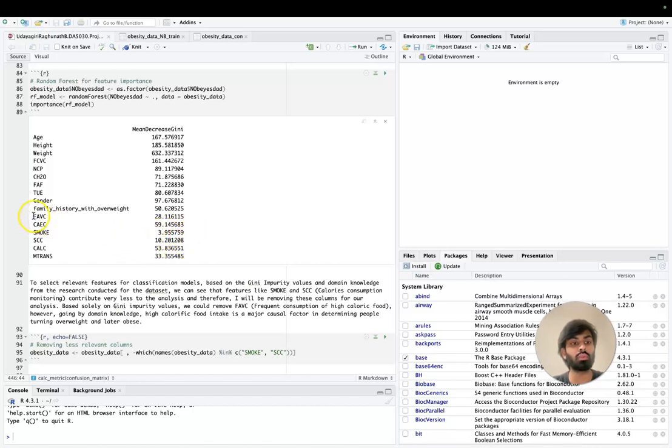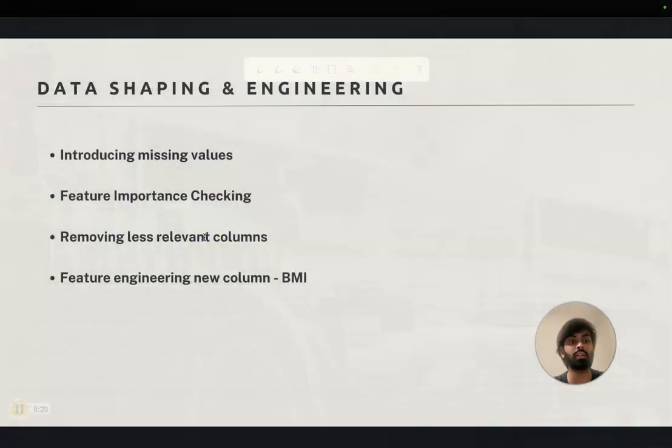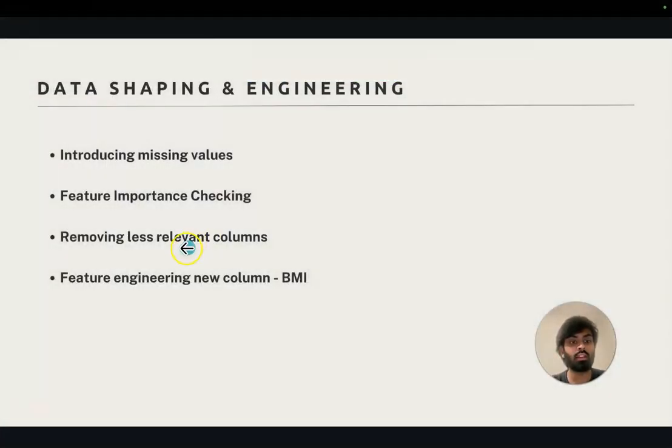We can also see that one of the other columns, frequent consumption of high calorific food, also shows a very low Gini impurity value. However, based on domain knowledge and how frequent consumption of high calorific foods does have an impact on obesity level, I decided not to remove it, solely focusing on the Gini impurity value. Then, naturally, these less relevant columns were removed from the dataset.